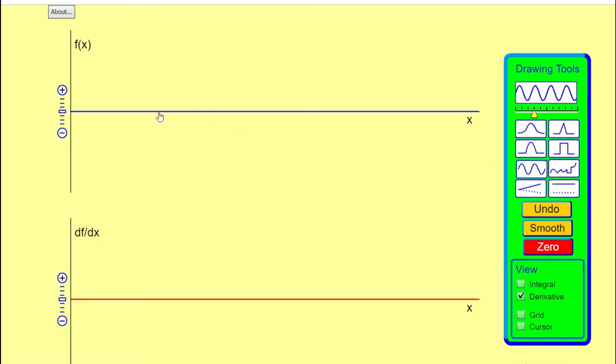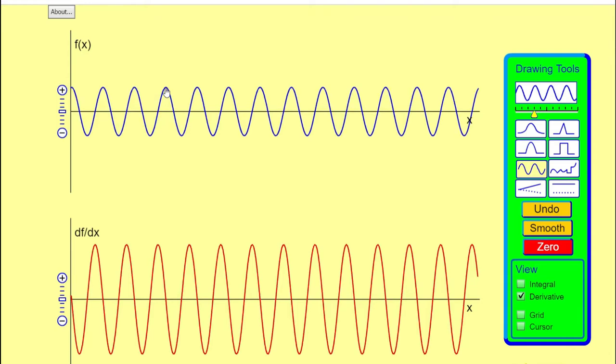Let's see the differentiation of sin x. Let's take a sine wave. Its differentiation, you see, comes out to be cos x. And this is how sin x and cos x differ from each other. If your function is a sine wave, the differentiation is a cosine wave.